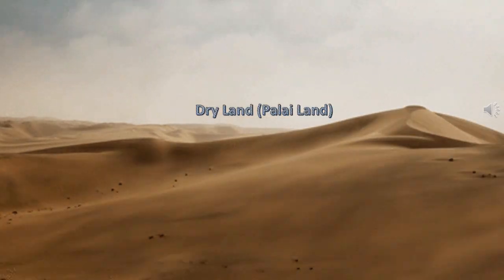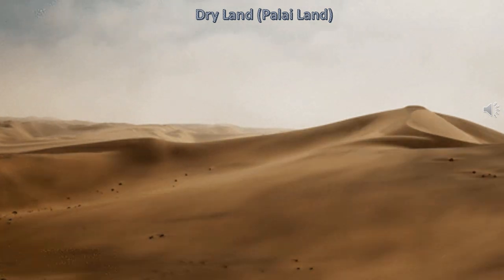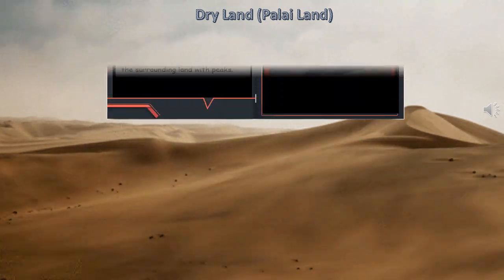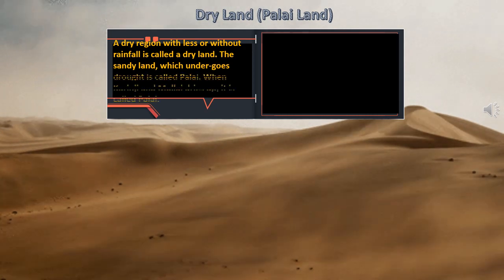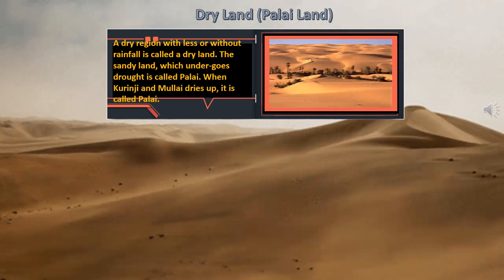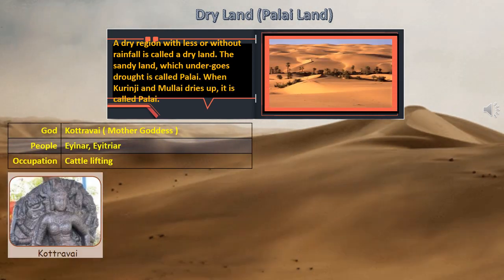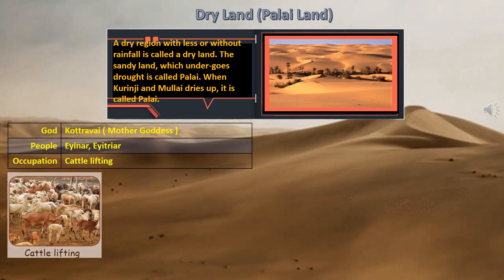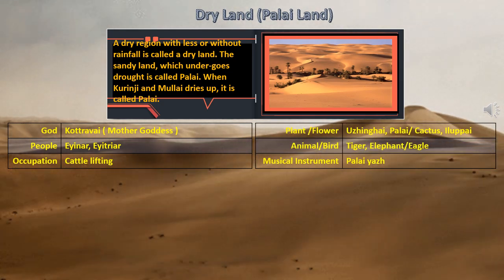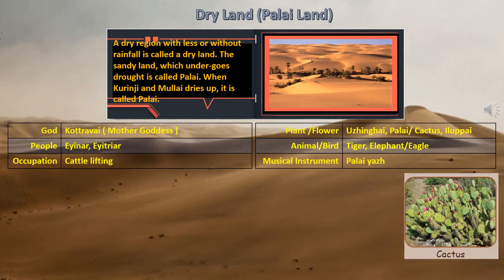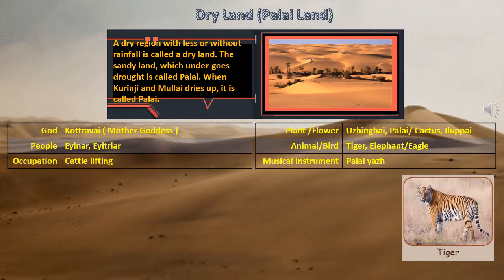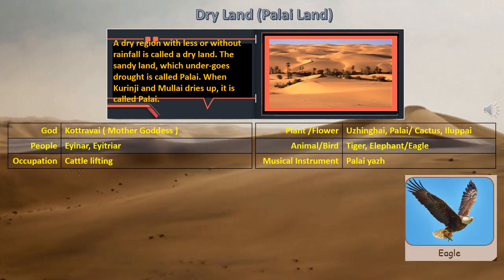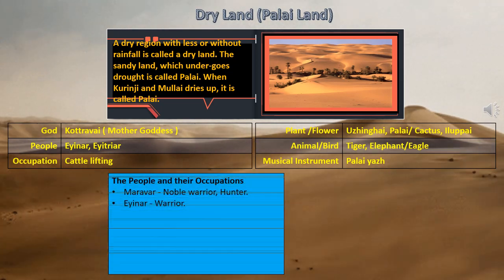Okay, the last one is dry land or Palai land. A dry region with less or without rainfall is called a dry land. It has sandy land and it undergoes drought because there is less rain or no rain at all for a long time. So when Kurunji and Mullai dry up, it is called Palai.